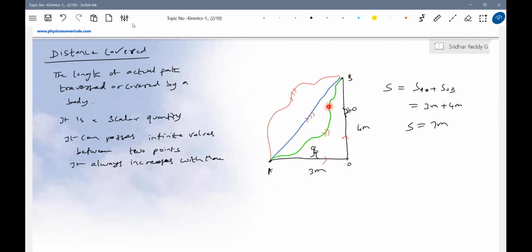The distance covered always increases with the time. You see that one, as you move, you are here at T equals 0. With the time, what will happen now? The distance covered by you will be increasing, no? So therefore, the last point is very important. It can possess infinite values. So you can move from A to B in any path. So you are going to have infinite values here, and it will always be positive. It always increases with time. Distance covered will always be positive.